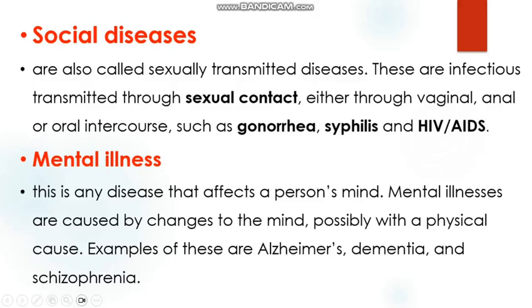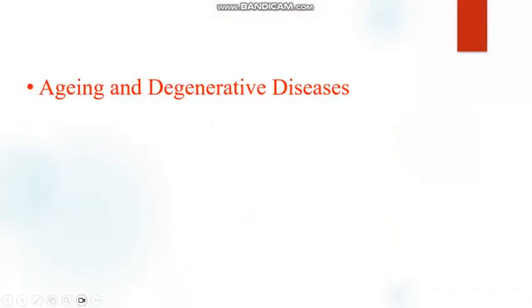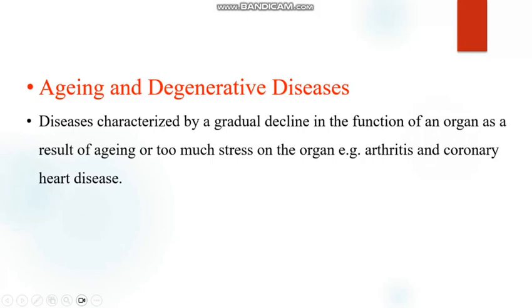Apart from that, we can also look at aging and degenerative diseases. So what are these diseases? Aging degenerative diseases are diseases that are characterized by a gradual decline in the function of an organ as a result of aging. If a person ages, you may find that some of their organs stop functioning normally because they have aged, or if there is too much stress on the organ. For example, we can have arthritis and coronary heart disease. So this is what aging and degenerative diseases are.